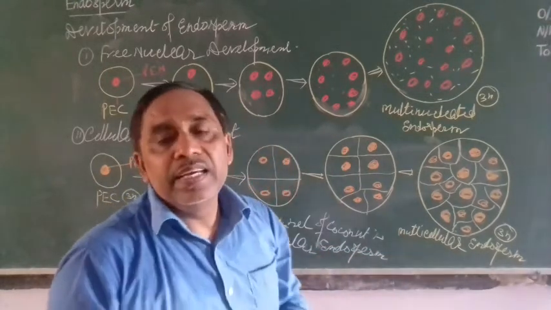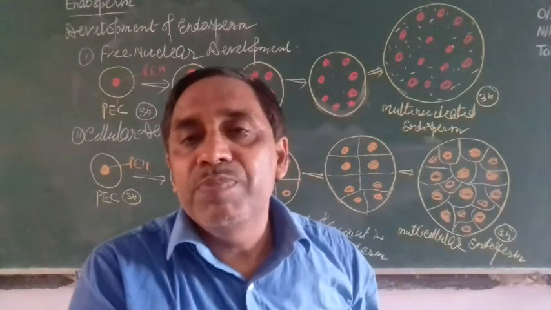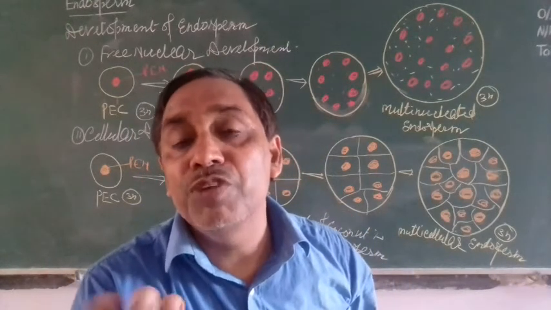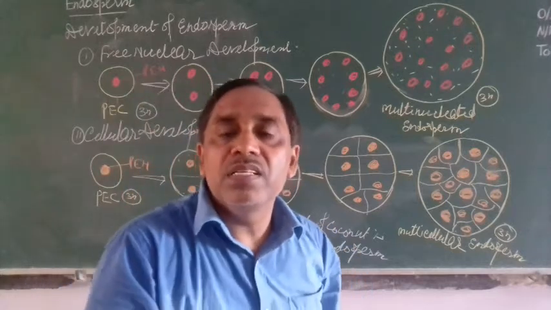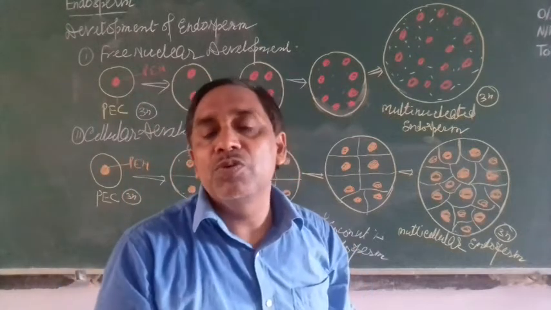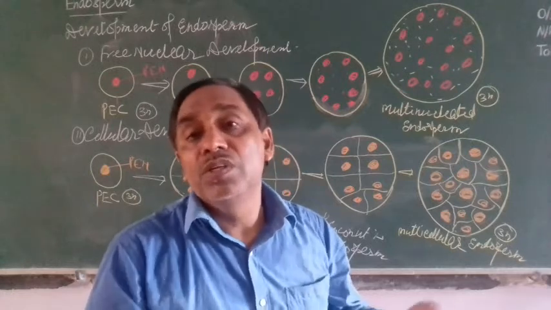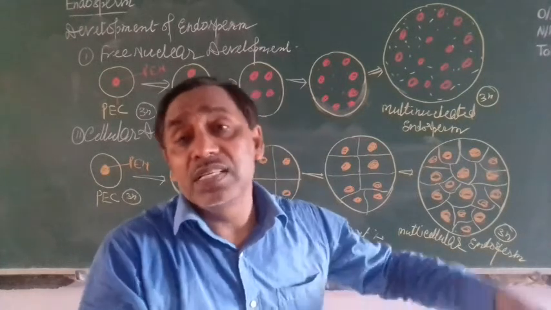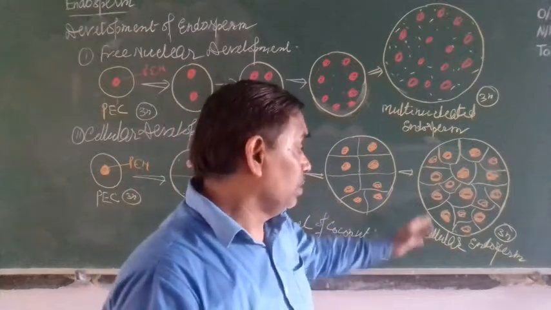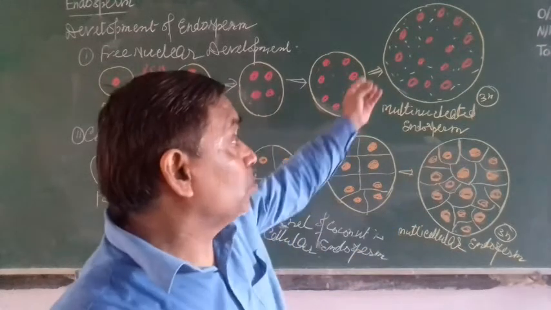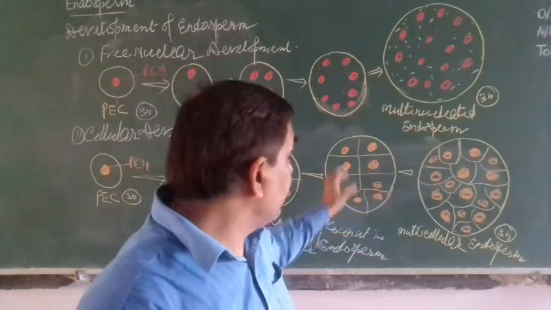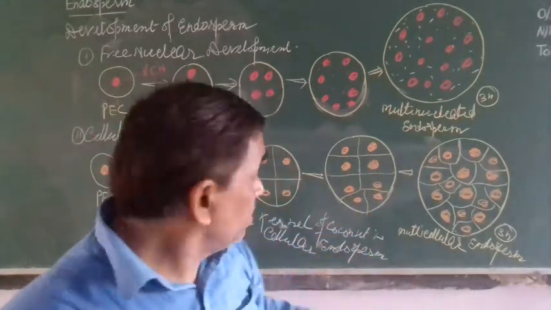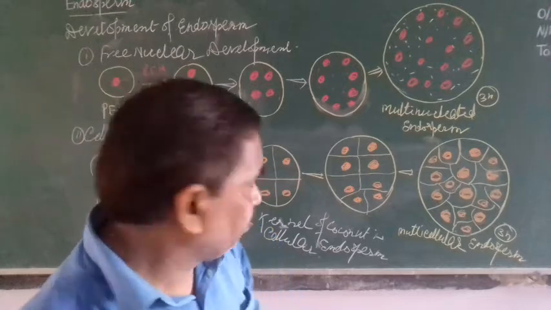In wheat, paddy, maize, what endosperm are we consuming? That is the cellular endosperm, because the nucleus divides, then the cell divides, karyokinesis followed by cytokinesis. So it becomes multicellular. But the coconut milk is nuclear, and the white giri part of the coconut is cellular endosperm.